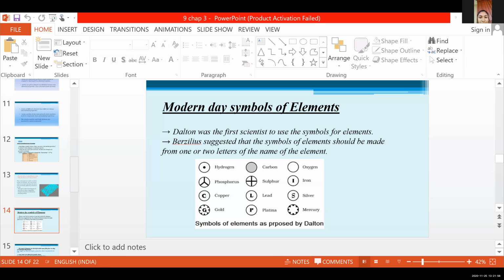Berzelius suggested that the symbols of elements should be made from one or two letters of the name of the element. Okay, clear?